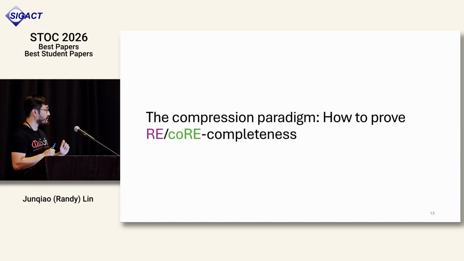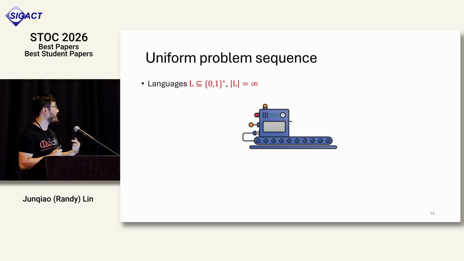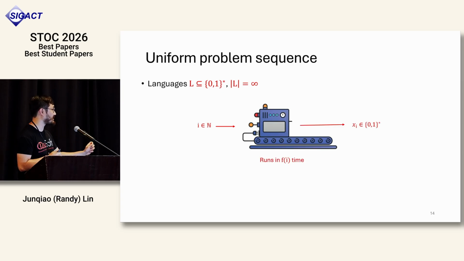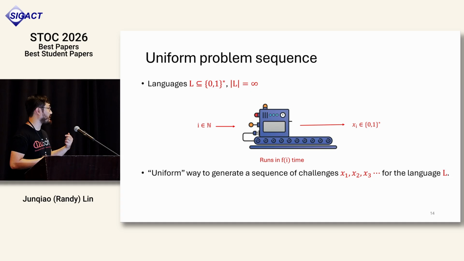So the next thing I want to talk about is how we actually prove the RE/coRE completeness. This is something I call the compression paradigm, which is invented in this work. In order to introduce this compression paradigm, I introduce something called a uniform problem instance. So imagine a language L, which is infinite in size. A uniform problem instance is a Turing machine that takes as input some integer i and outputs an instance x_i, and it runs in some uniform poly(i) time. Intuitively, you should think about this Turing machine as a uniform way to generate a sequence of challenges for the language L, where each x_i could either be inside the language or not inside the language.